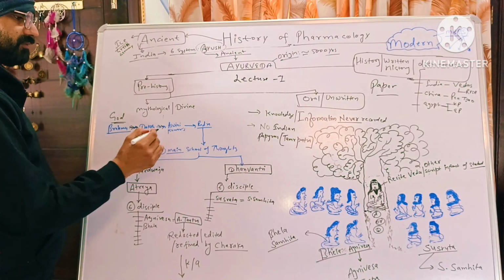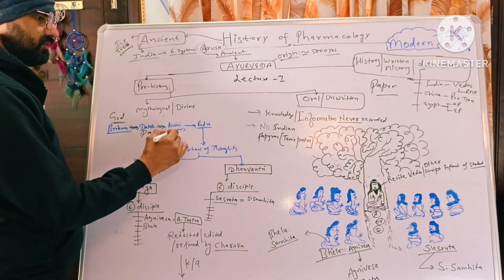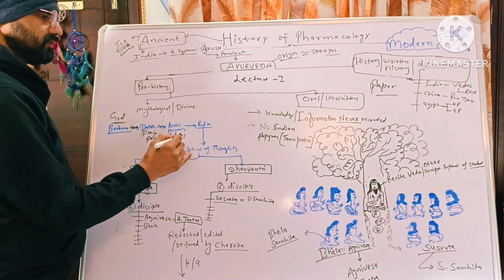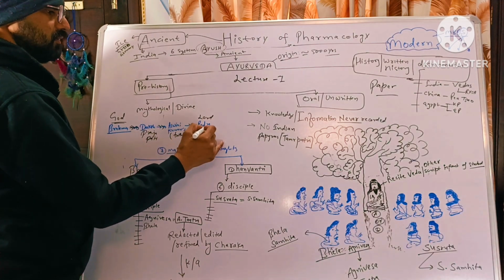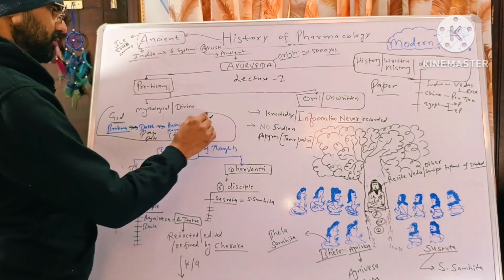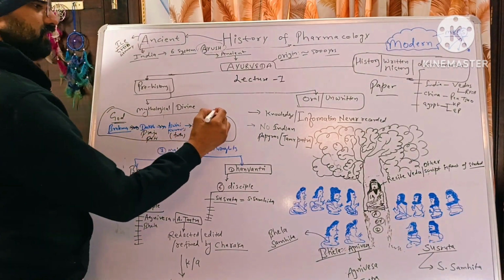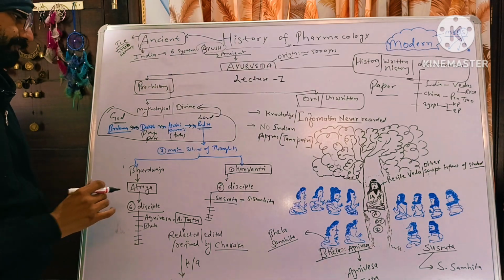From Daksh Prajapati, the information passed to the Ashwini Kumaras, who were twin brothers. Then from them it passed to Lord Indra. Up to this, from God Brahma to Indra, this is known as the divine or mythological origin.